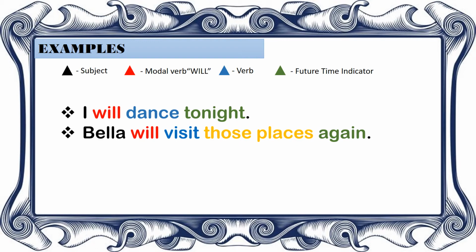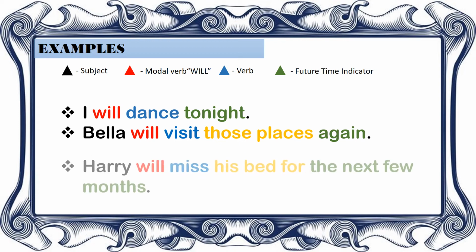So the will here after your subject is the modal verb, and then directly after the modal verb is the main verb, which is visit. It is the action that Bella will do. Those places, and then our future time indicator is "again." Again is not specific, but it will happen in the future.